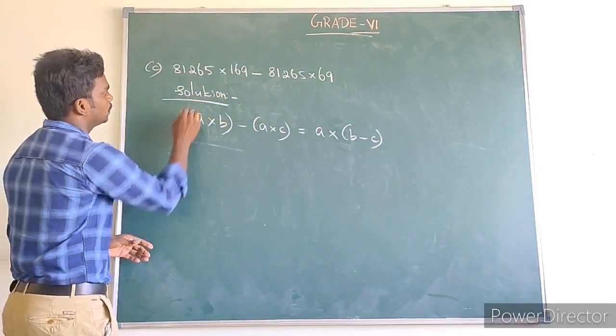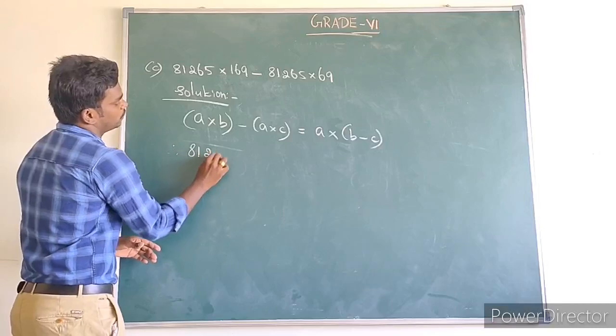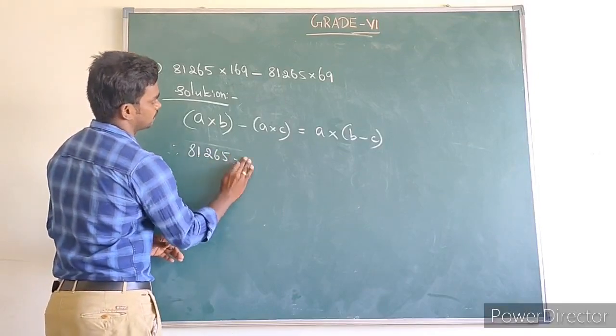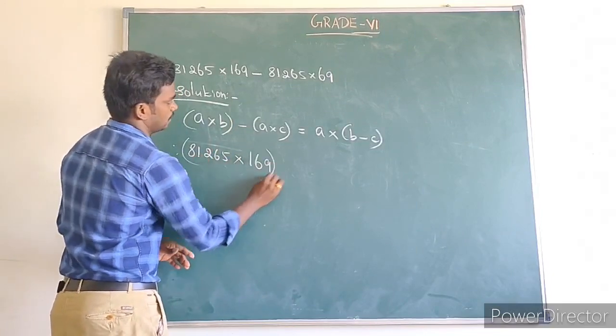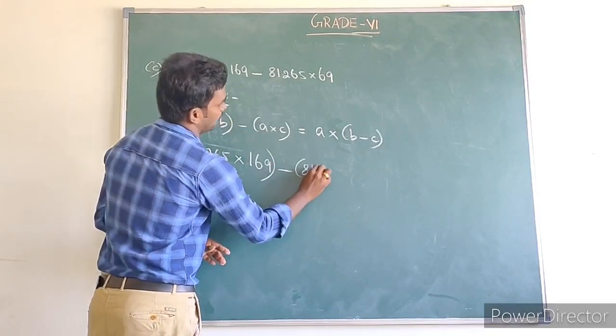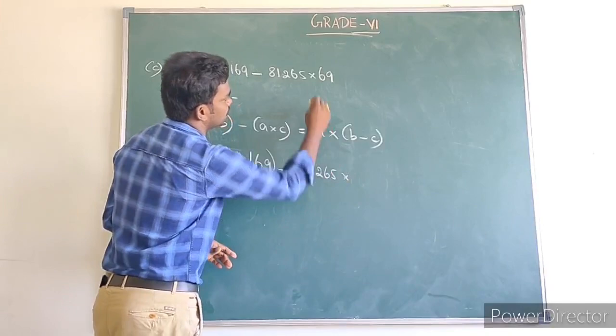Therefore 81265 into 169 minus 81265 into 69 is given.